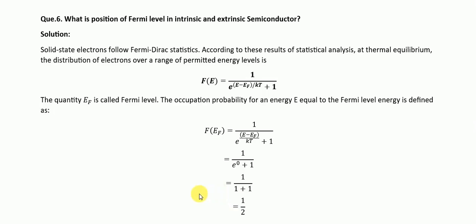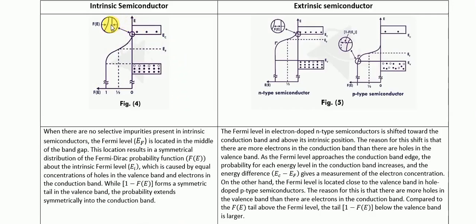So let's first talk about intrinsic semiconductors. Intrinsic semiconductors are pure semiconductors with no added impurities. In an intrinsic semiconductor, we have an equal number of electrons in the conduction band and holes in the valence band. So where is the Fermi level located? The Fermi level is right in the middle of the band gap.